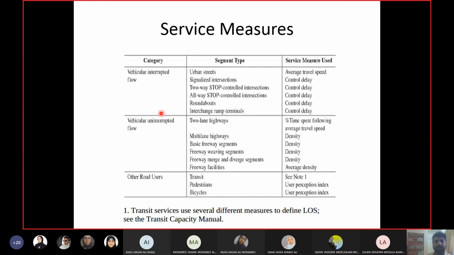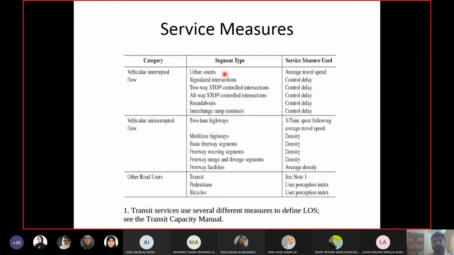So there are three main categories of facilities discussed for level of service analysis: interrupted, uninterrupted, and other road users, including transit, pedestrians, and bicyclists. Then within each, you have subtypes.